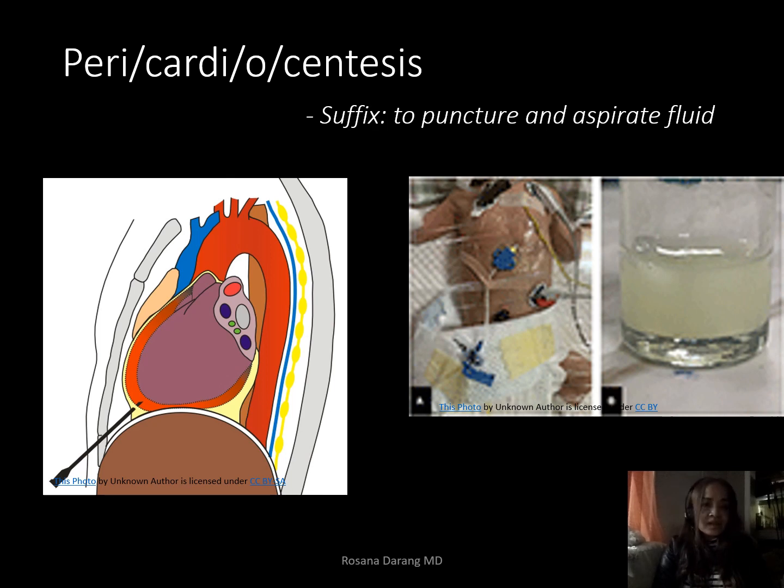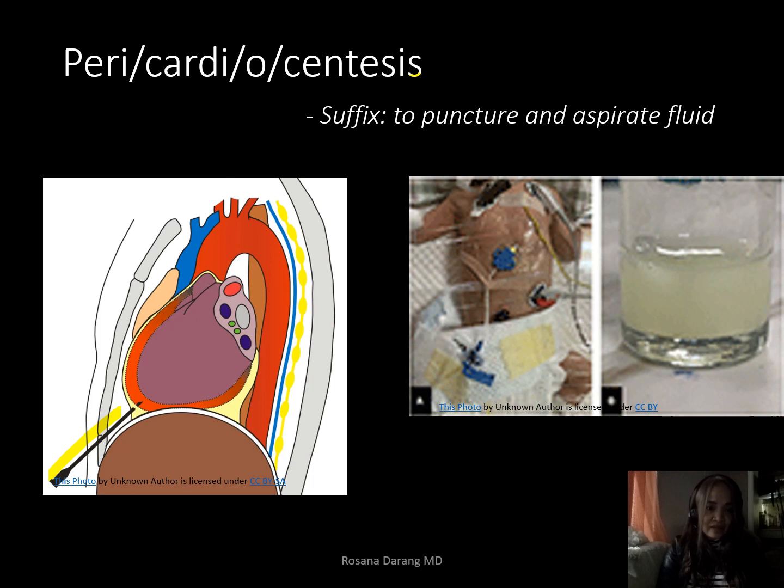So here's another example with the prefix peri, the word root cardi, the combining vowel O, and then we have a new suffix, and that is centesis. Centesis is a suffix that means to puncture so that we can aspirate fluid. The image you see here, there's a needle that's puncturing through the chest into the pericardial sac.